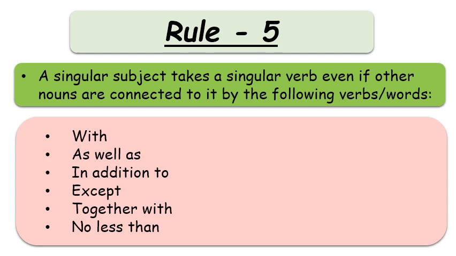Even if the subject is connected with other nouns, means if the nouns in that sentence are followed by some verbs like with, as well as, in addition to, except, together with, no less than, then we will ignore those nouns or that particular noun. We will just focus on the subject, and according to the subject we will change the verb, not according to the noun.